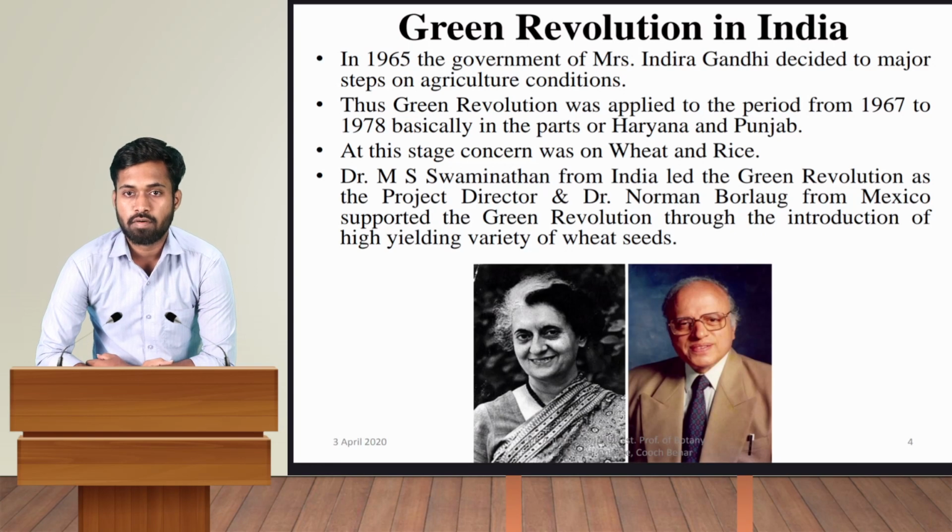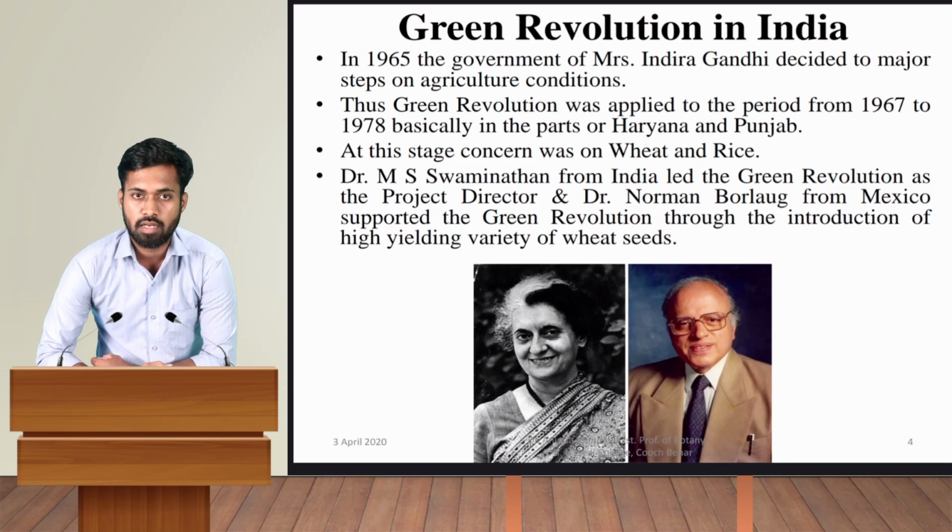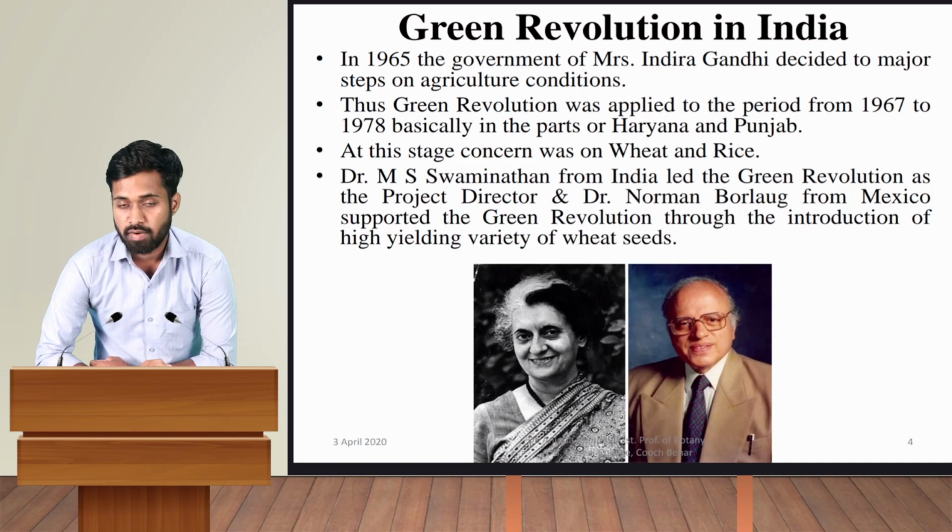Now let's look at how the Green Revolution started in India. So in India, in 1965, the government of Mrs. Indira Gandhi decided to take major steps on the agriculture condition. Thus, the Green Revolution was applied in the period from 1967 to 1978, basically in parts of Haryana and Punjab. And why were these states selected? Because farmers in Punjab and Haryana were already rich and they were having large farms, and that is a necessity for a Green Revolution.